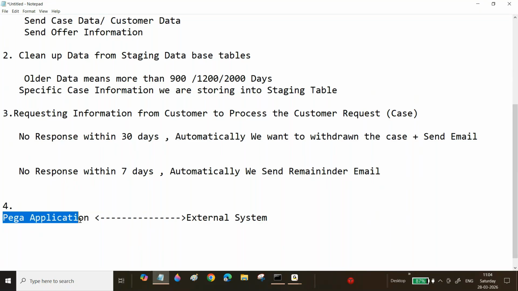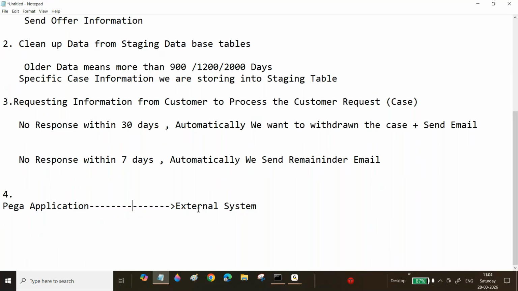Now see here, the Pega application and the external system. Now you are requesting some information from this system. What you are requesting is, for example, you can think that these system people are maintaining policy information.